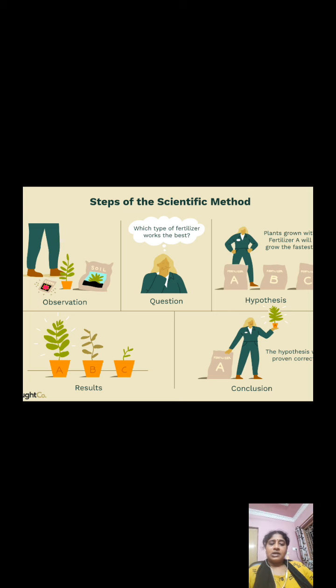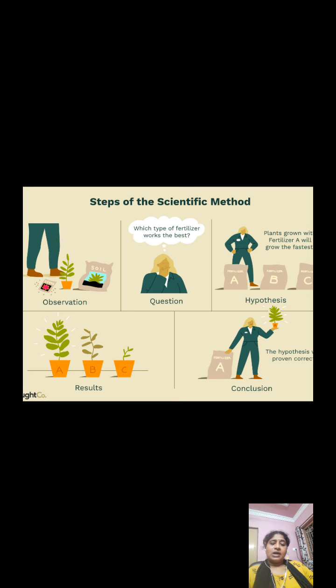The seeds started germinating, they started growing. In which pot is the plant growing well? You can see the picture and guess, no doubt, pot A. So what is the best fertilizer for the growth of that particular plant or seed you selected? What is proven there? It is urea.